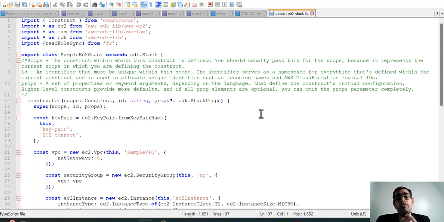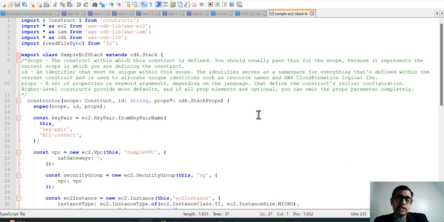How to create the CloudFormation template and how to install the AWS CDK on your laptop, VM or desktop, I've already covered in previous videos, so you'll find those video links in the description as well. We are starting right now directly from the CDK itself. How do we create the CloudFormation template using the CDK, and how do we deploy it on AWS, is what we're going to look at today.